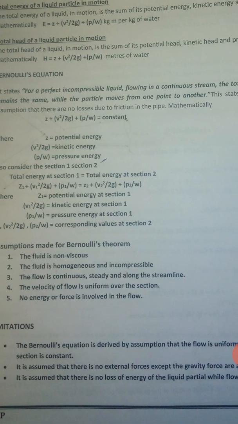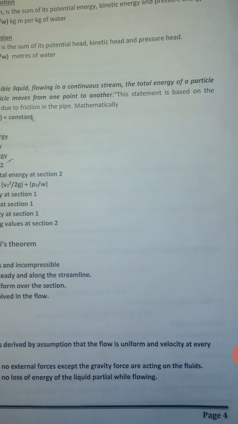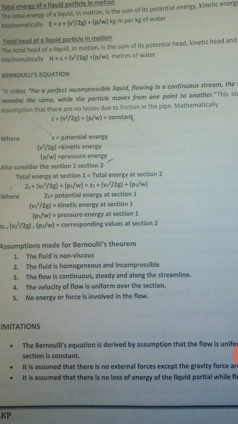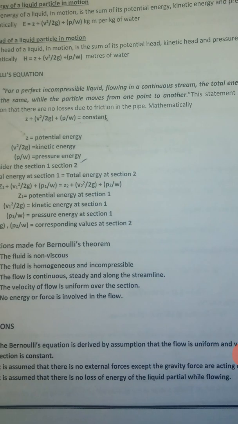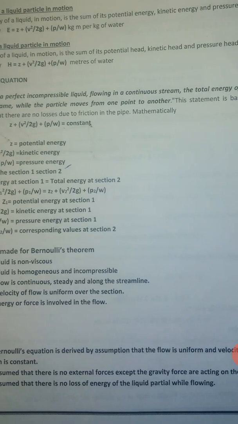Limitations. Bernoulli's equation is derived by the assumptions that flow is uniform and velocity at every section is constant. It is assumed that there is no external force except the gravity force acting on the fluid. Third, it is assumed that there is no loss of energy of the liquid particles while flowing.